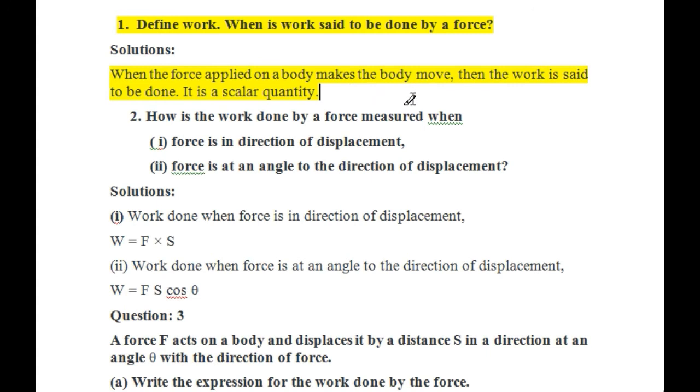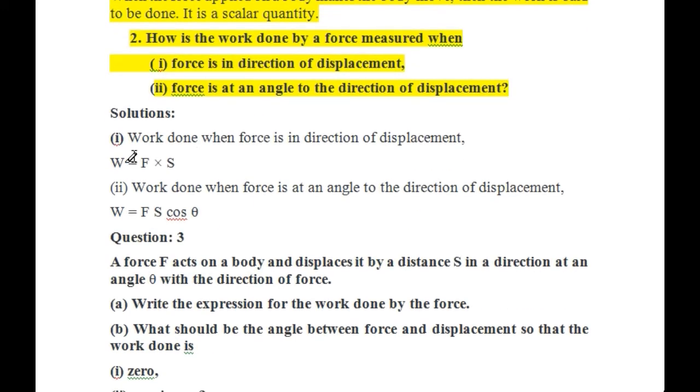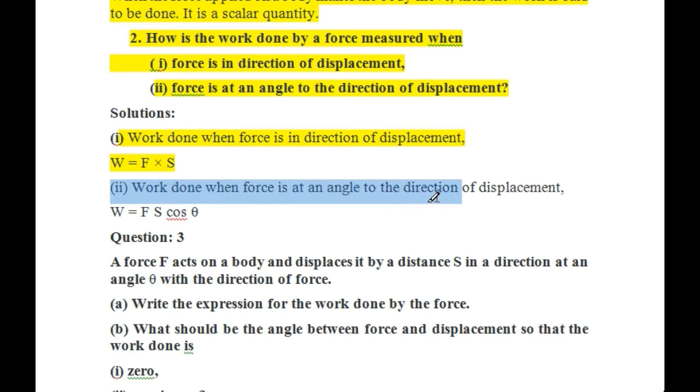The second question is how is the work done by a force measured when the force is in the direction of displacement, and when the force is at an angle to the direction of displacement. The solution: work done when the force is in the direction of displacement, the formula is W equals F into S, where F is the force and S is the displacement. The second bit is work done when the force is at an angle to the direction of displacement, then W equals F S cos theta, where theta indicates the inclination of the angle.